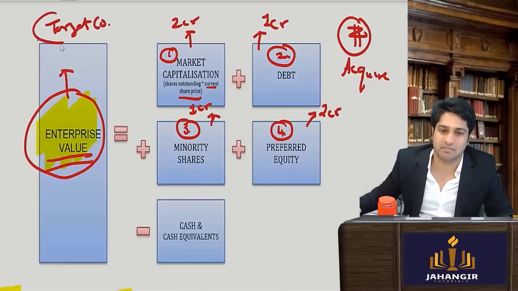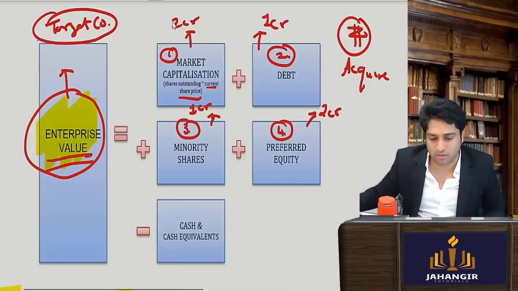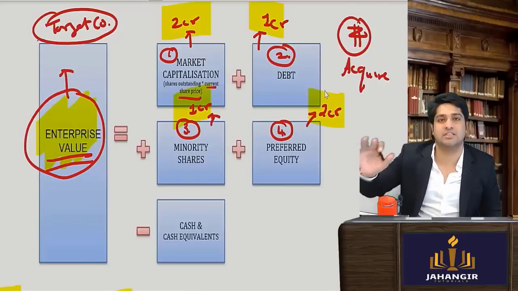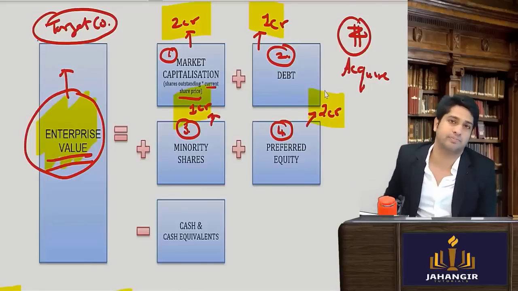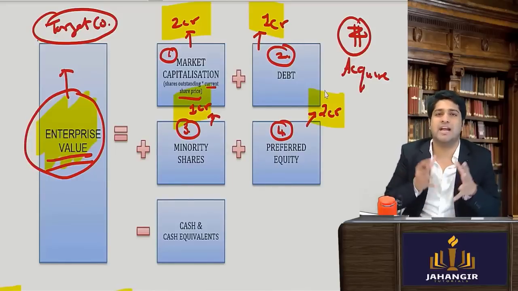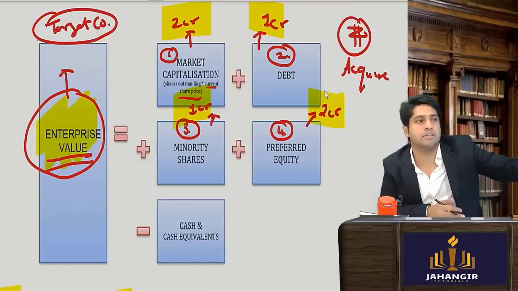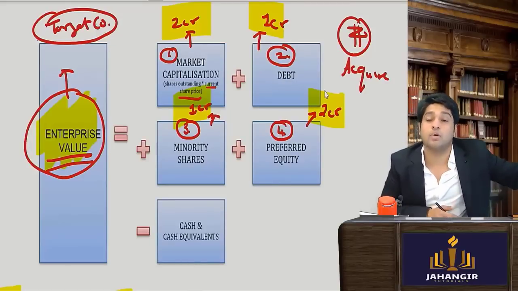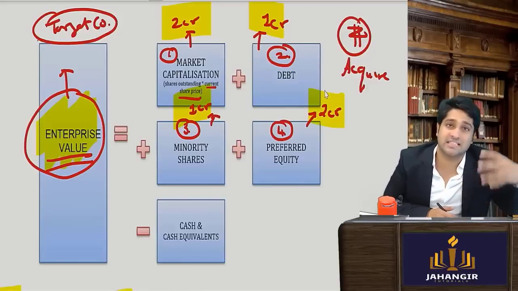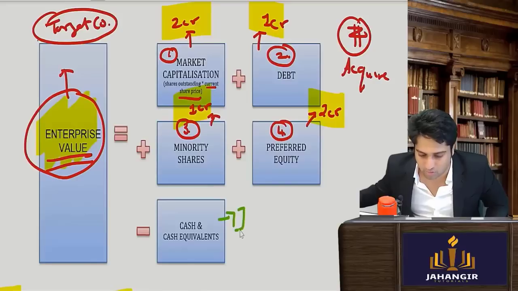So how much money will I have to remove to buy this target company? I have to remove 2 plus 1, 3, 4, 5, 6. 6 crores to buy this company. Yes or no? Yes. So this is the enterprise value: I need 6 crores to buy out this entire company. Now when I buy out, I'm going to see that this target company already has cash with it. It has cash in its bank account of 1 crore.